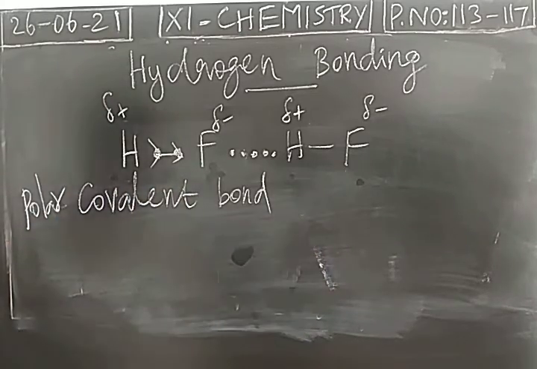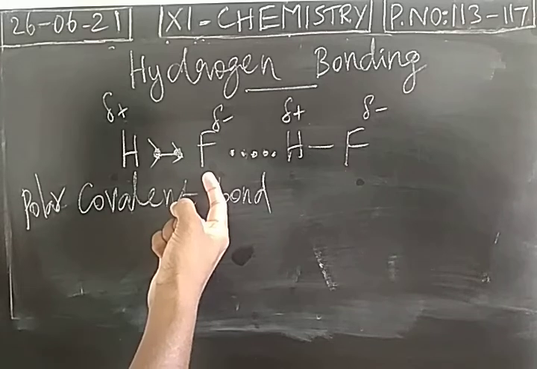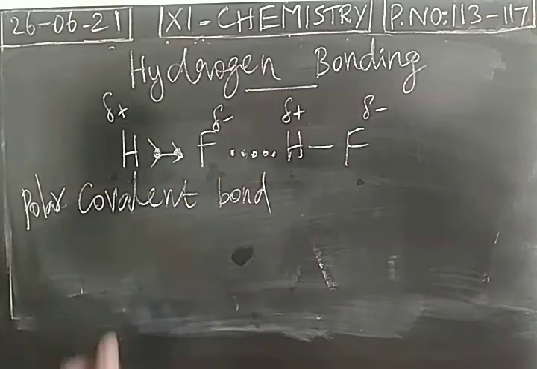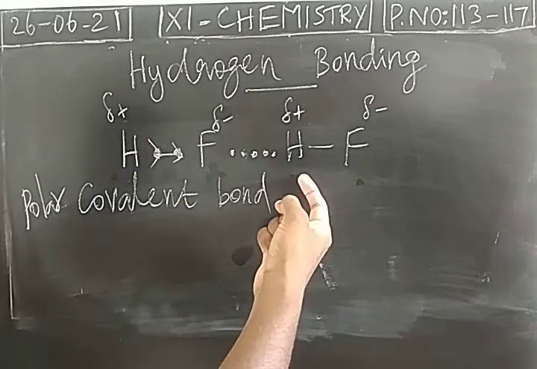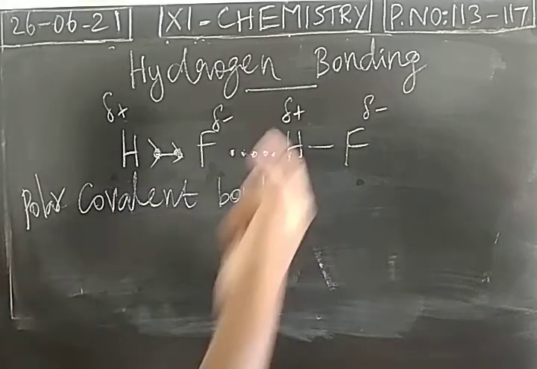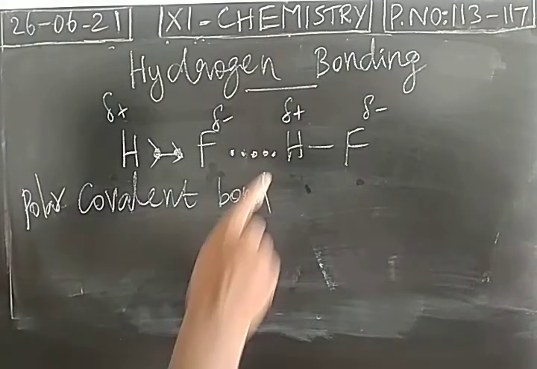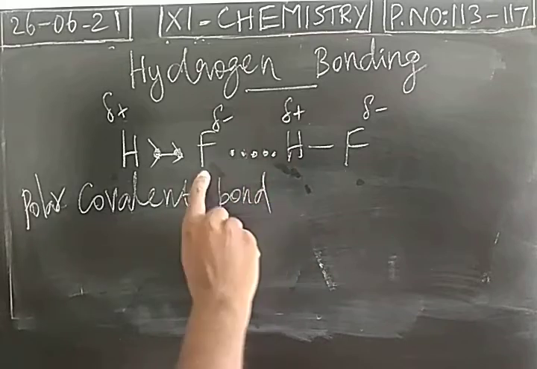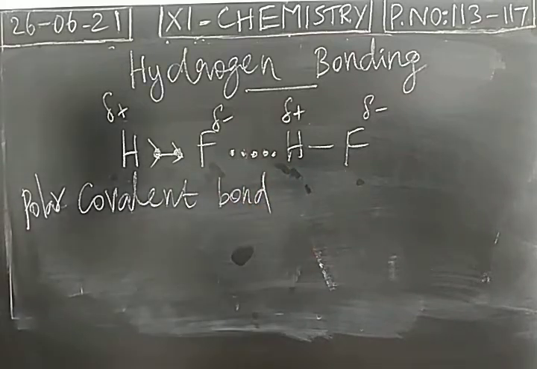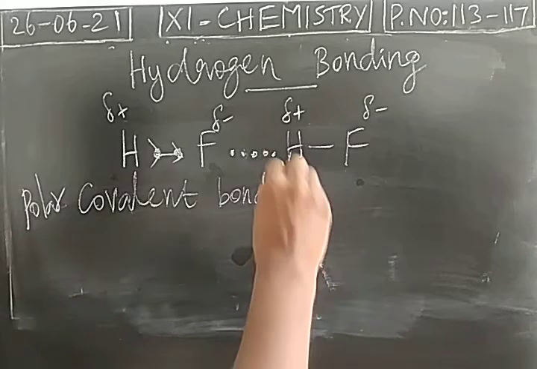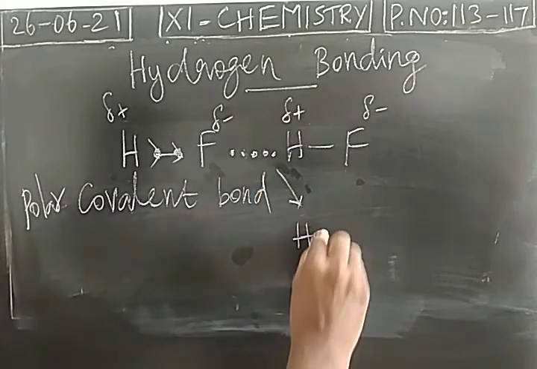We take a second hydrogen fluoride molecule. Due to electronegativity difference, it is also polarized. Now the fluorine is an atom with more electronegativity, and this is the hydrogen of the next molecule with the least electronegativity, and there will be a force of attraction between these two atoms of two different molecules, and this is called hydrogen bonding.